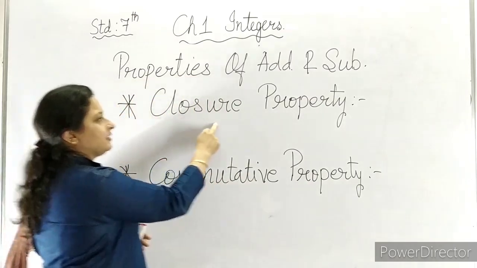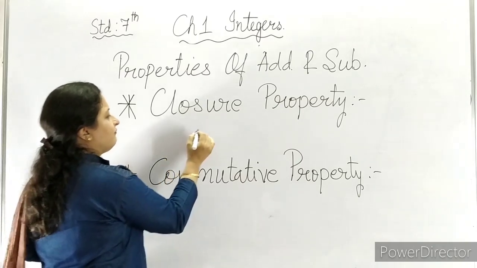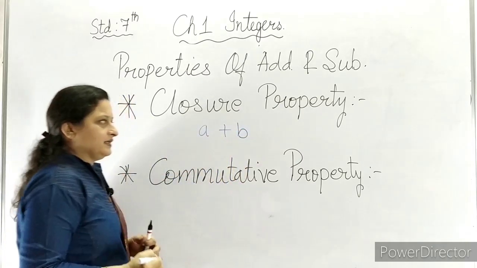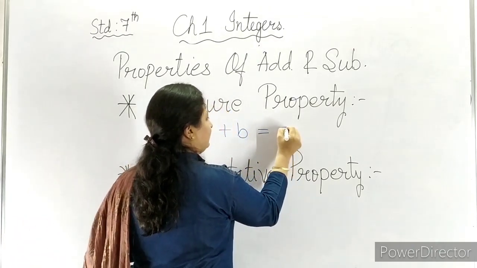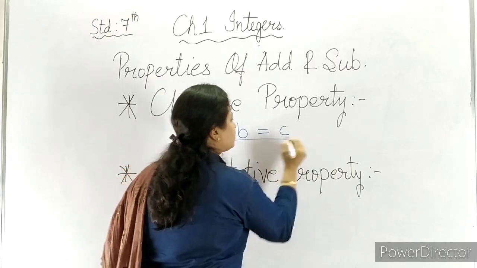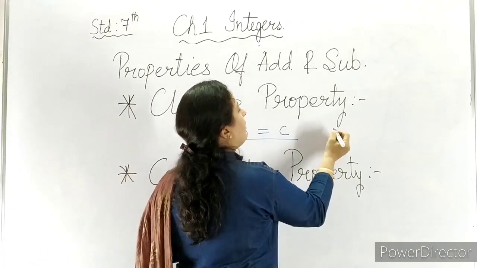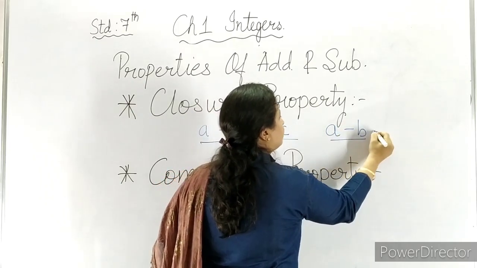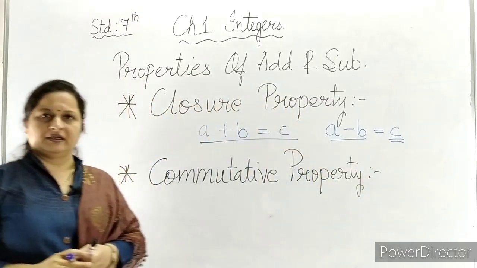We will do the closure property of integers. Now when we talk about integers, if a and b are two integers, then a plus b comes to an integer, is always an integer. In the same way, if I talk about a minus b, if both are integers, the answer c is also an integer.